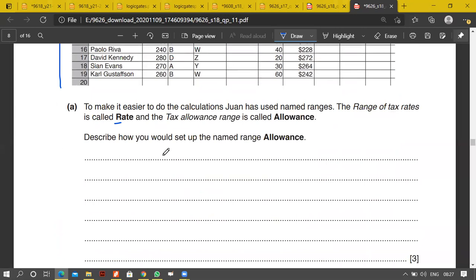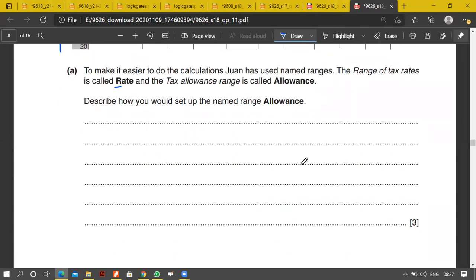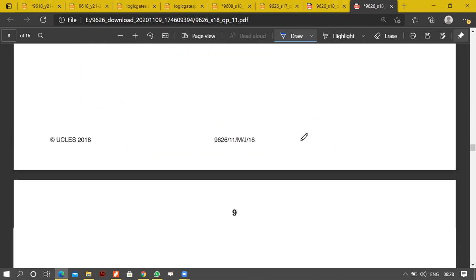So describe how you would set up the named range allowance. How will you do that? Select the cells and give them a name. Exactly. Either we go directly to the name box, type the name there and press Enter, or we right click and choose define name, type the name and press OK. That's the way we can do it.